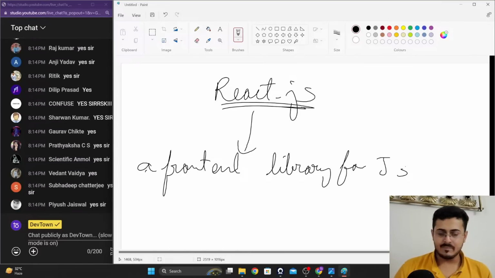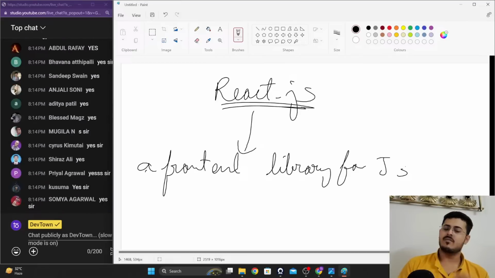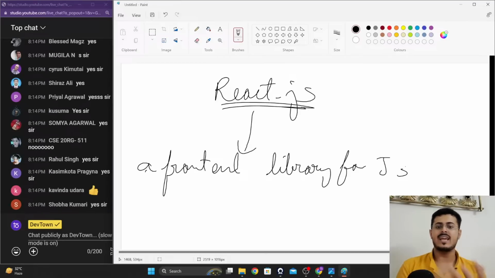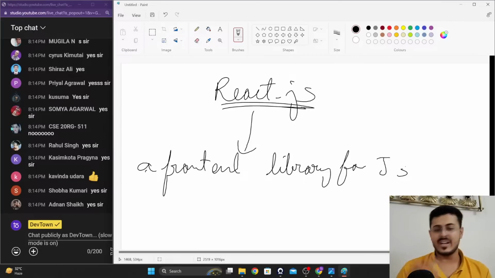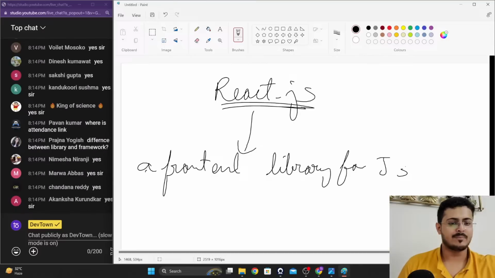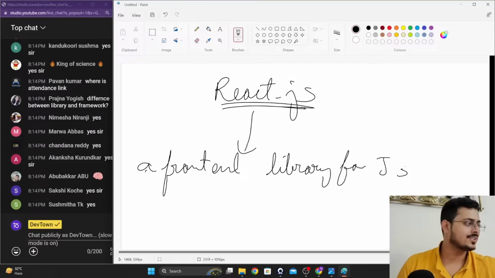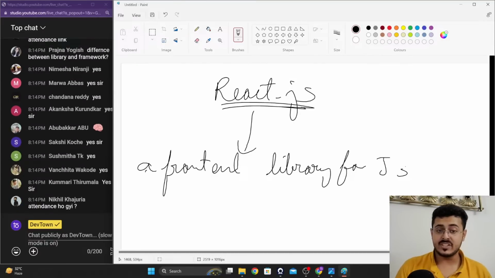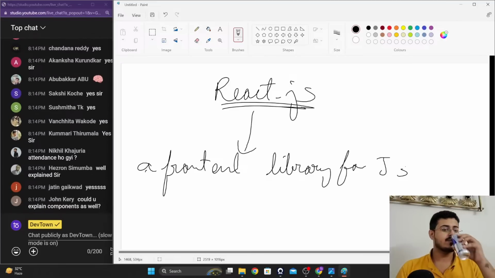So keeping that in mind, guys, what are some of the basic features that React.js provides to us? Let's try to understand that, right? Some basic features, not all, of course. It would be impossible for us to know all the features initially itself, but let us talk about some of the important features, right, guys?